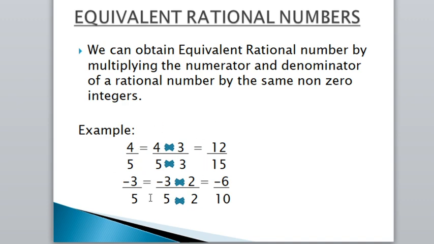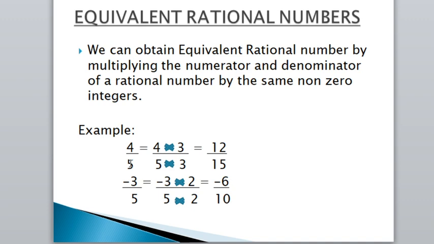With these examples you will understand how to find the equivalent rational number. So here the first rational number given is 4 by 5, and we want the equivalent rational number for 4 by 5. To get the equivalent rational number, we multiply the numerator and denominator with the same non-zero integer.